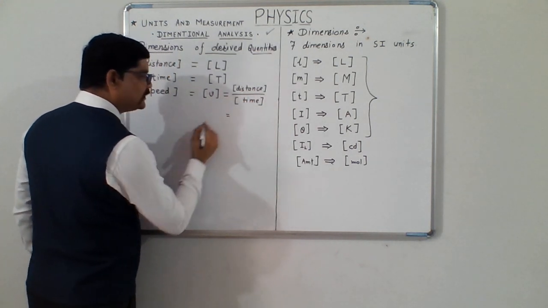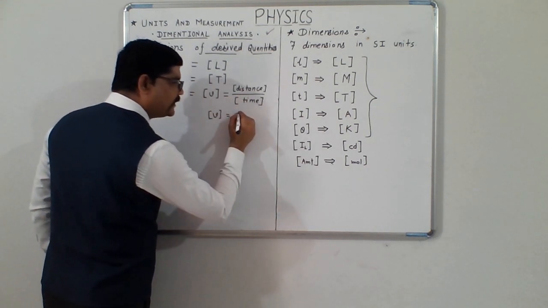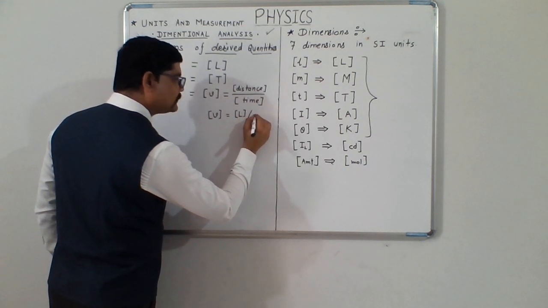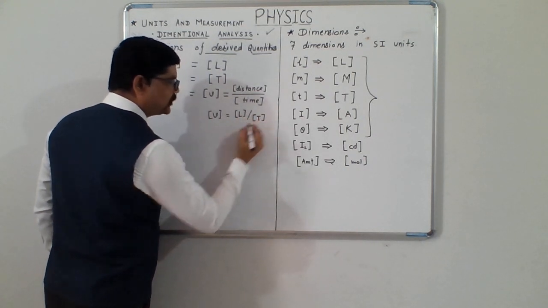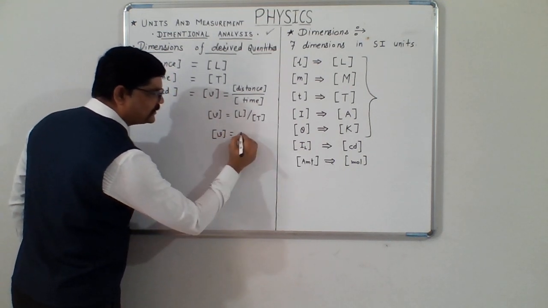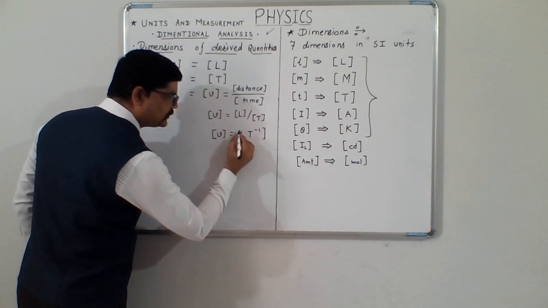So clearly dimensions of speed are going to come as L upon T, or dimensions of V are generally written as L T minus 1.